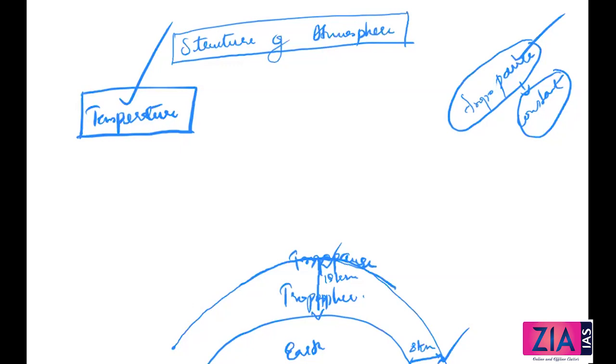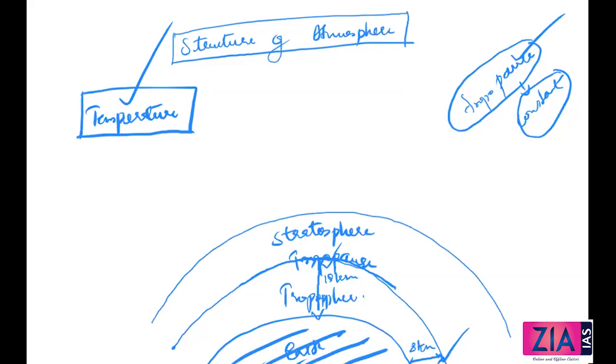Okay. Now after troposphere, another layer, and that is called stratosphere. In NCERT, there's a separate picture given. Maybe I don't know if it is easy to understand. Because of that, I have made a picture like this. It will be easy for your understanding. I think seeing this picture, you will have an idea. If this is Earth, from Earth's surface, different layers are there. I think it will be easy for you. Okay. Now coming to stratosphere.